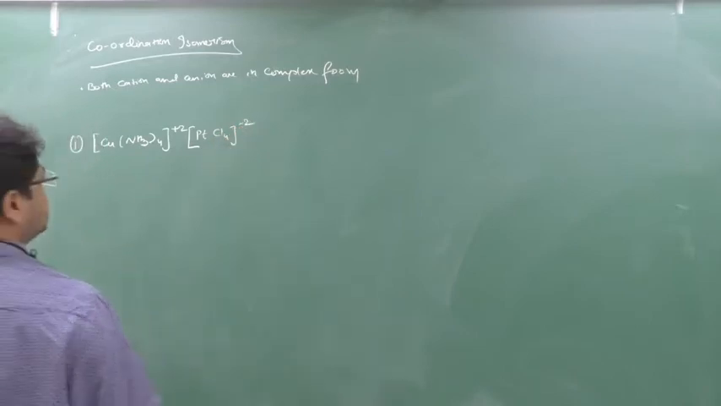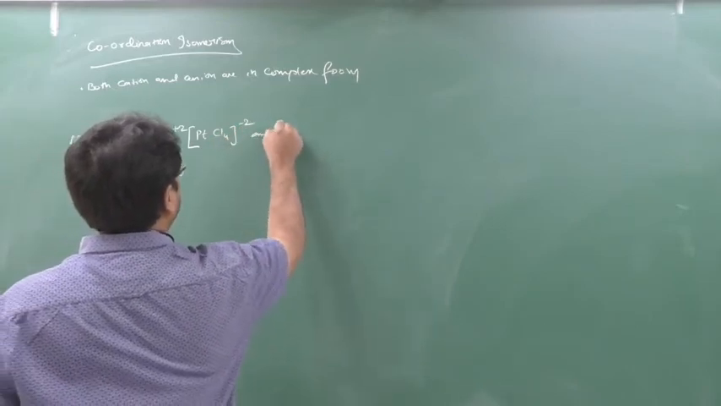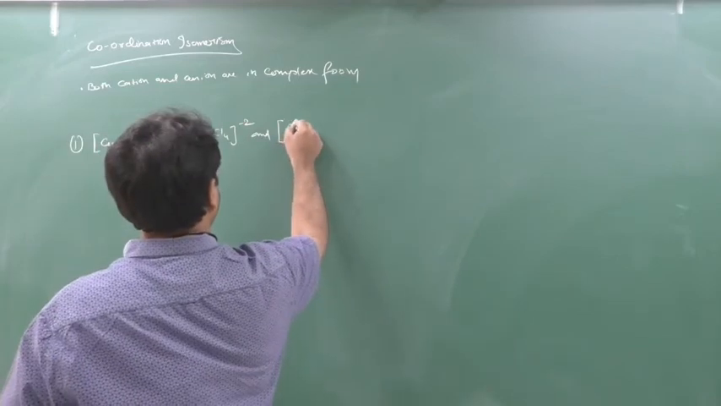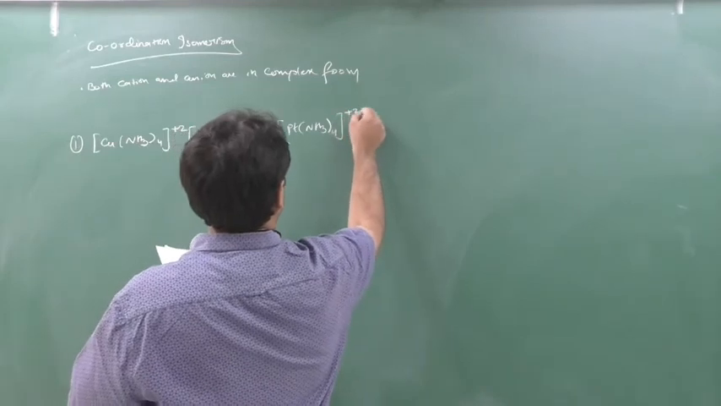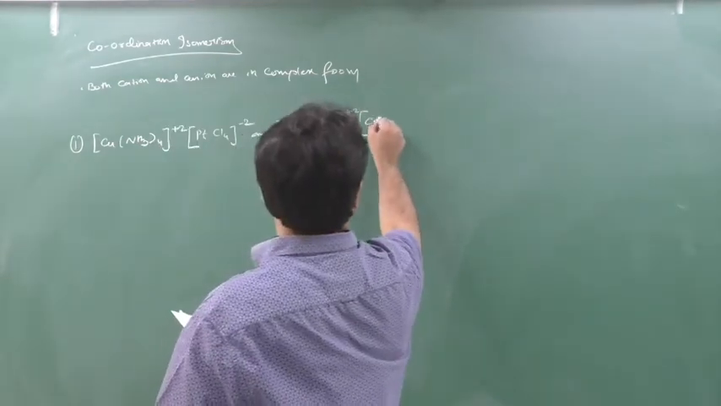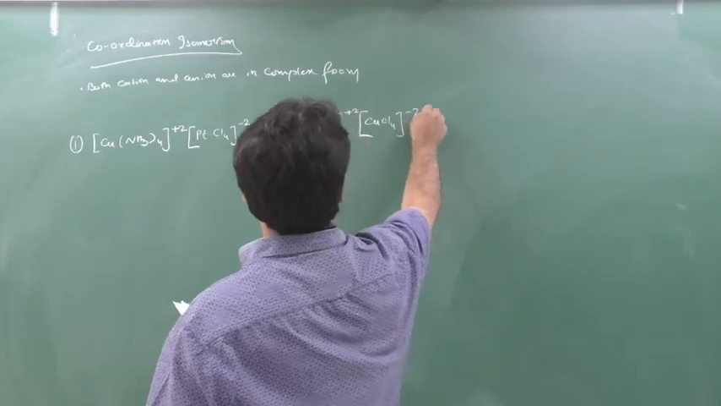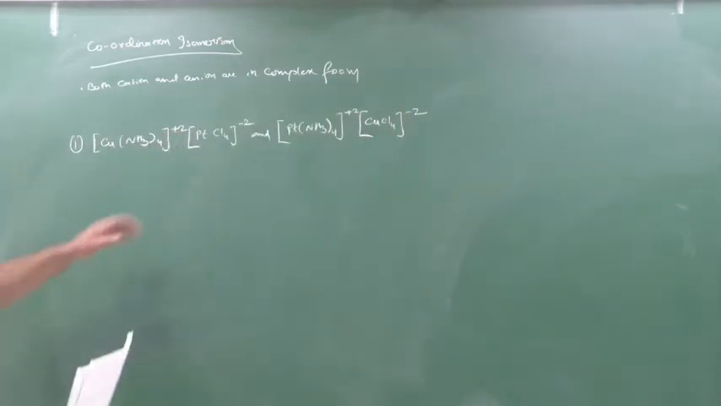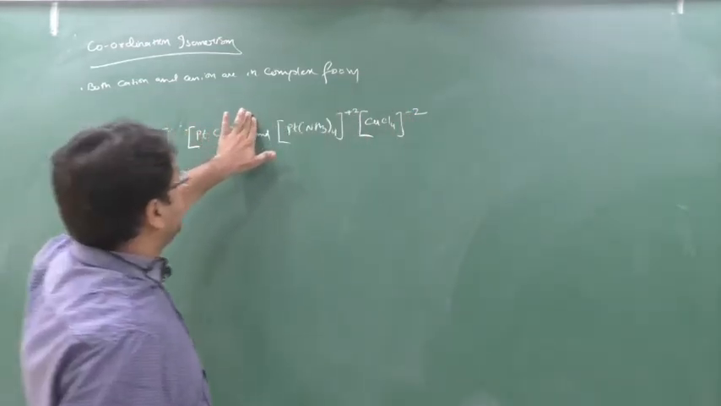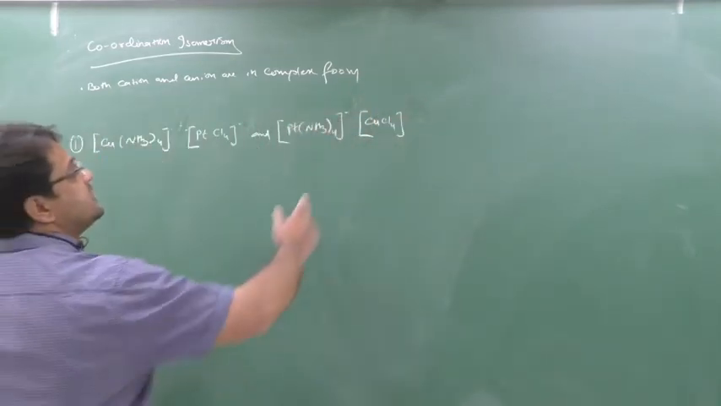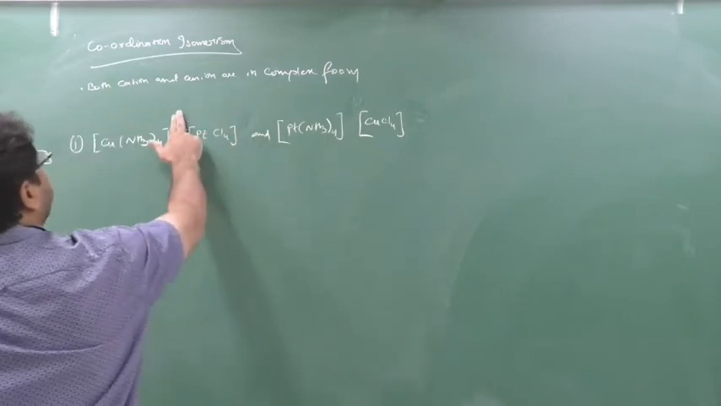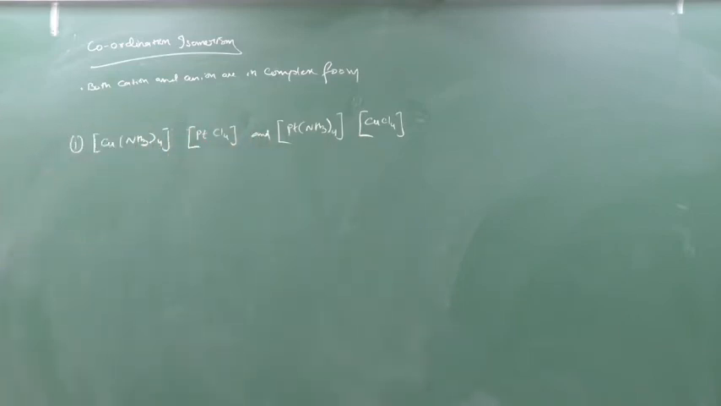This is the first compound, yes or no? And [Pt(NH3)4]2+ and [CuCl4]2-. See here, the compounds have the same molecule. In these two examples, even if I don't write the plus 2 and minus 2, it will also work. These are complexes in which the cation and anion are both in complex form. Whenever the cation and anion are both in complex form with the same molecular formula, we call them coordination isomers.